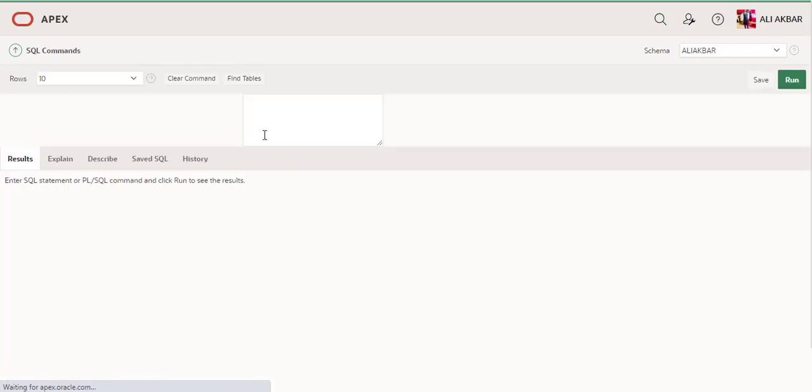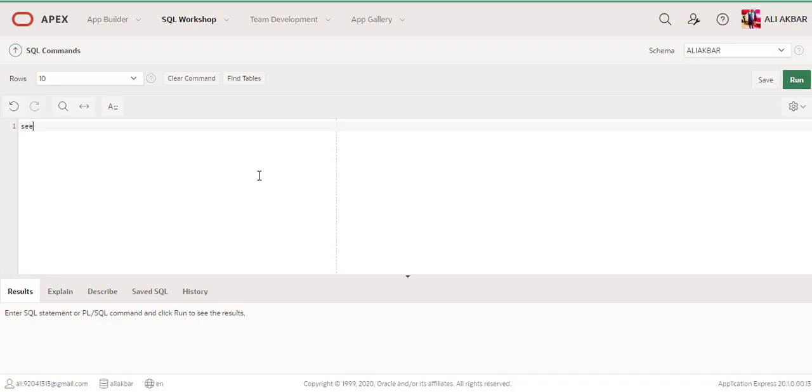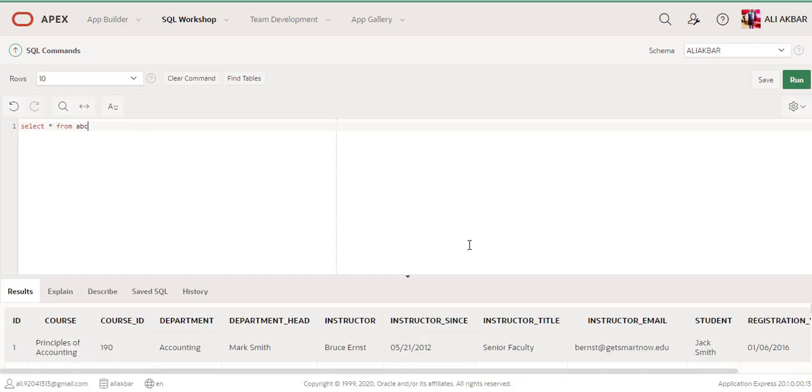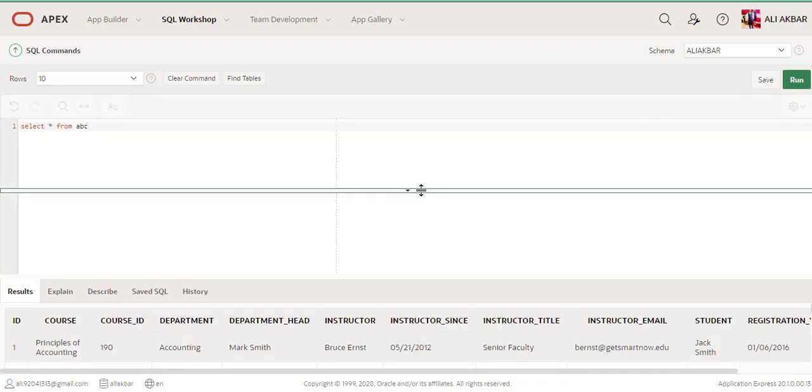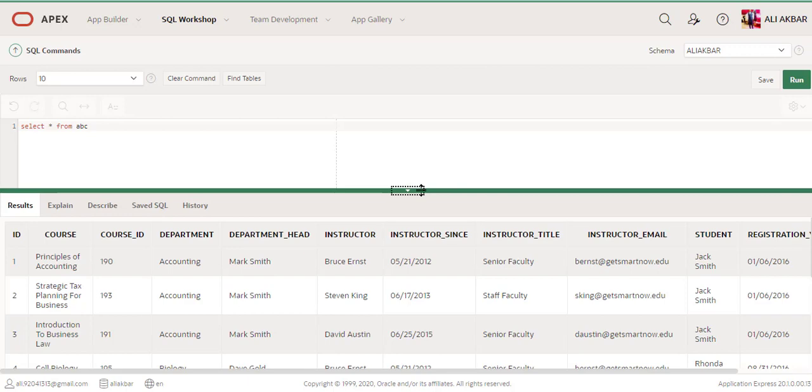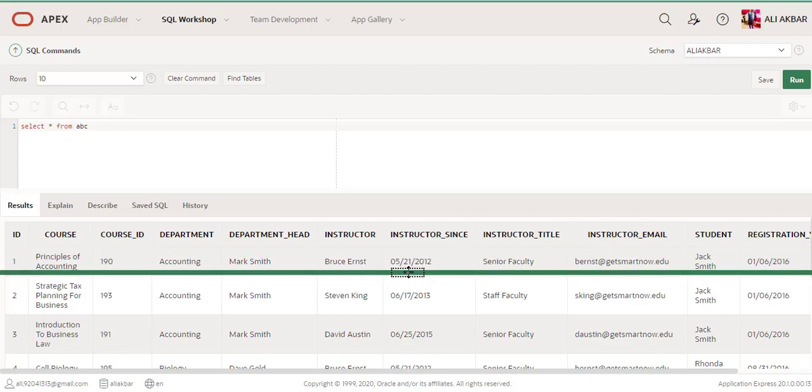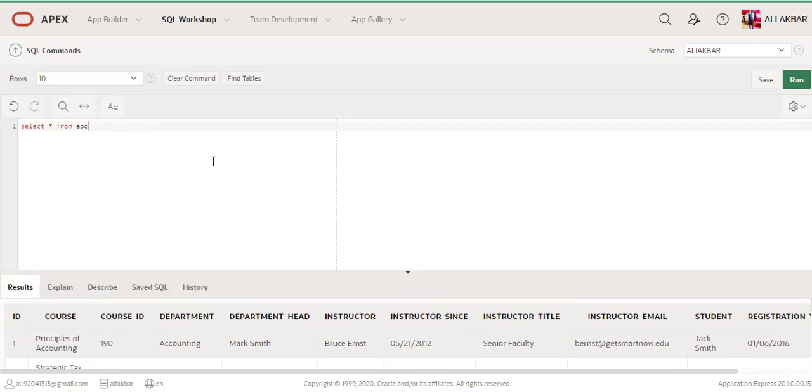You can use here SQL, select, type any type of commands. Select star from ABC, and you just press run. You can see here at the bottom Apex shows you data. You can type any type of query here.